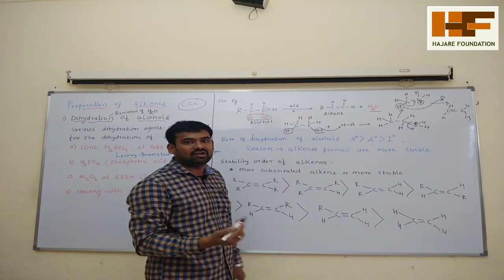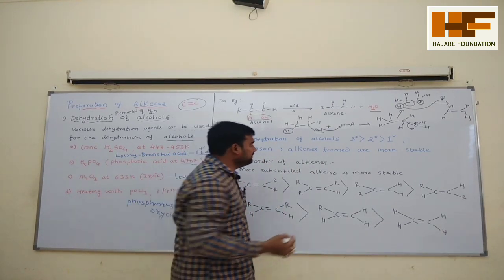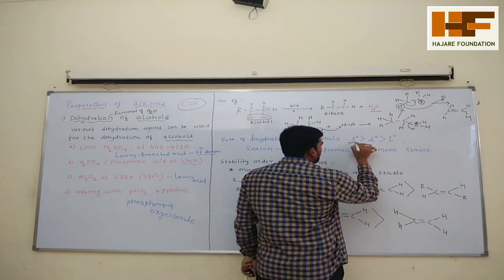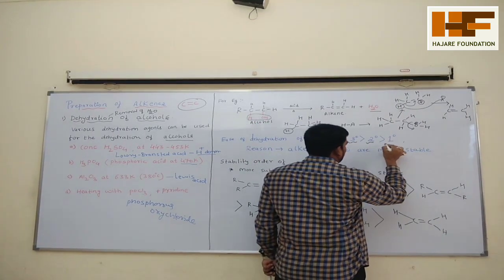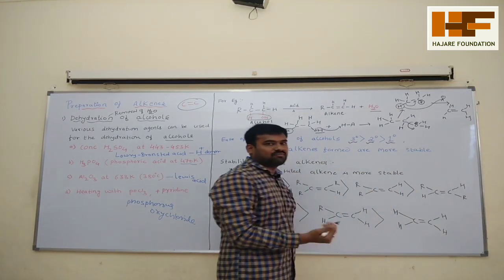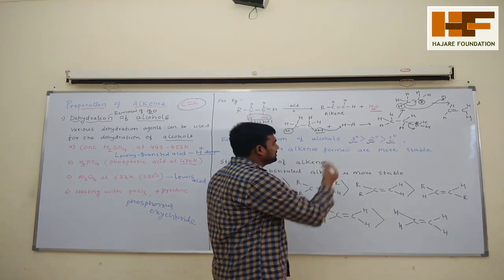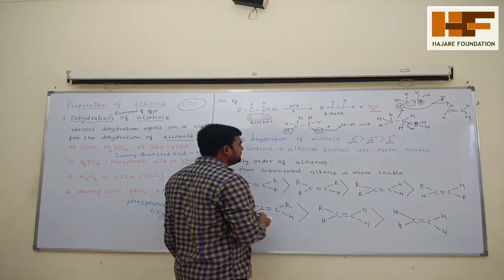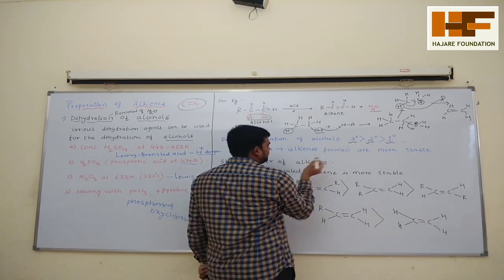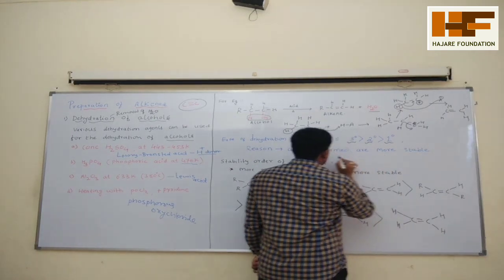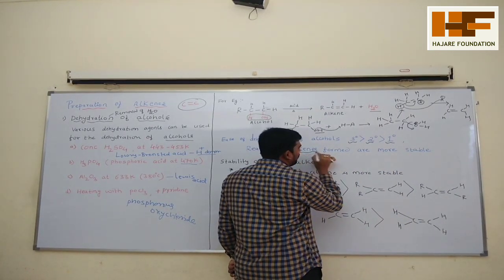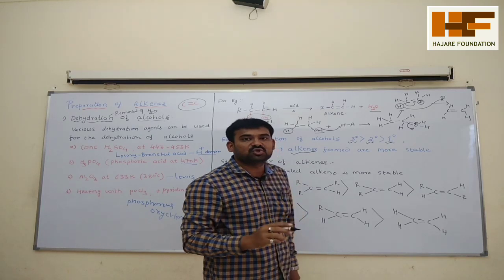Now, dehydration of alcohols. Which alcohol will undergo dehydration easily? Tertiary alcohol has more power to undergo dehydration easily as compared to secondary and primary. So which one is the best for dehydration? Tertiary alcohol is the best. Reason: if you take the tertiary alcohol, whatever alkene is formed, you will get the more substituted alkene.